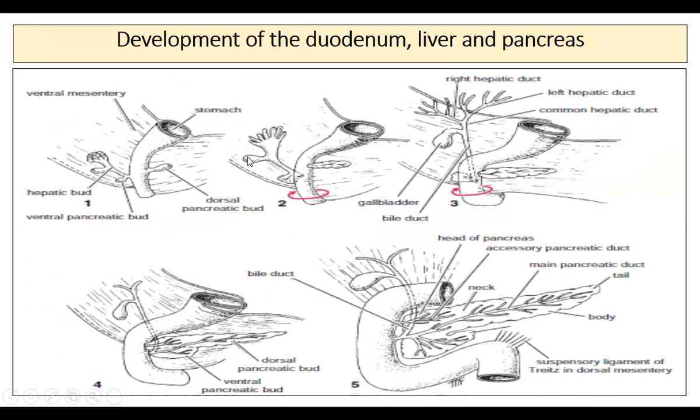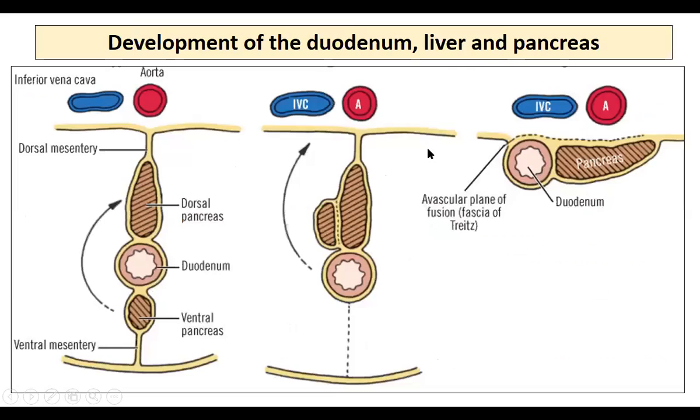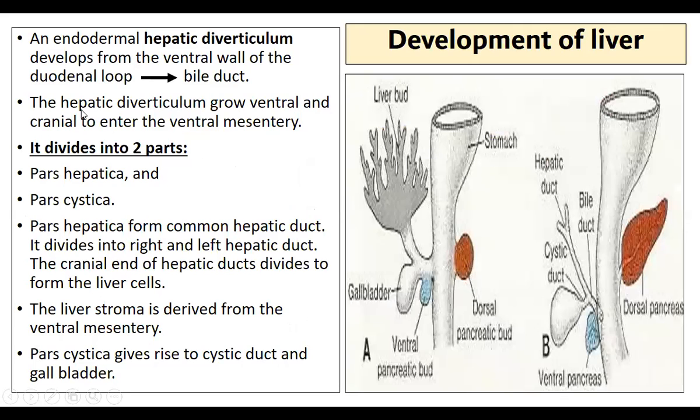So if you see here, pars hepatica will be here, and pars cystica. Here it is better. This is the pars hepatica, and this is the pars cystica. So it develops from two parts. Pars hepatica will develop into the liver, and pars cystica will develop into the cystic duct and the gallbladder. So it is divided into two parts, pars hepatica and pars cystica.